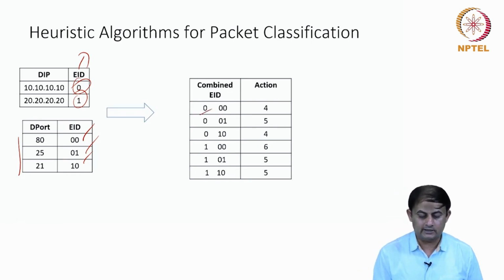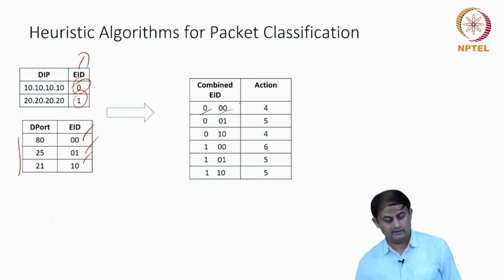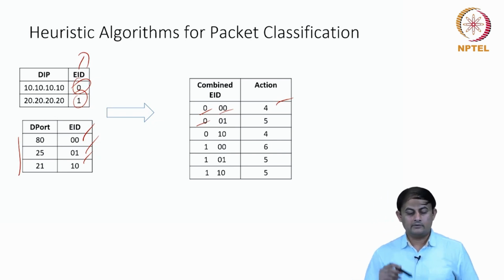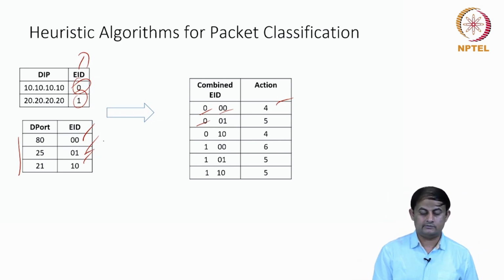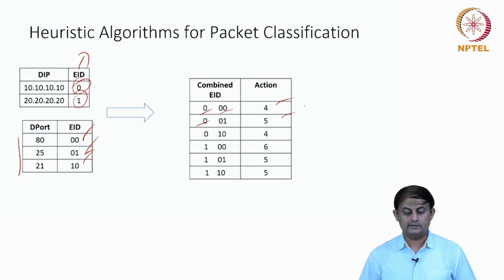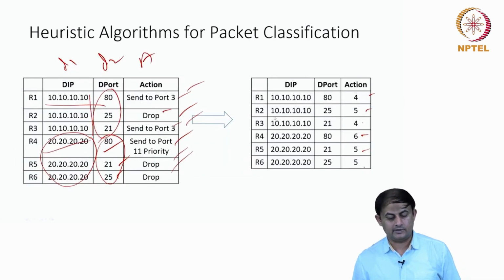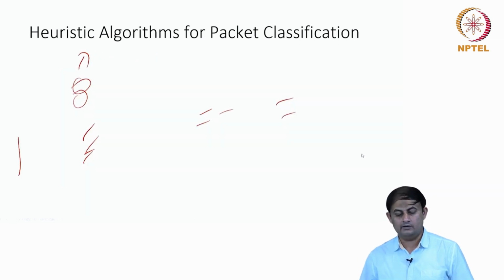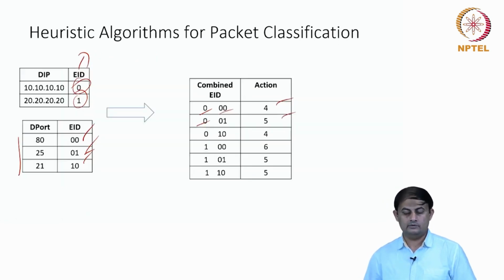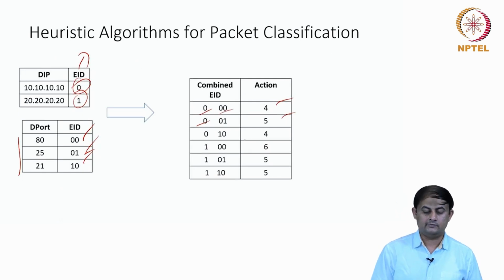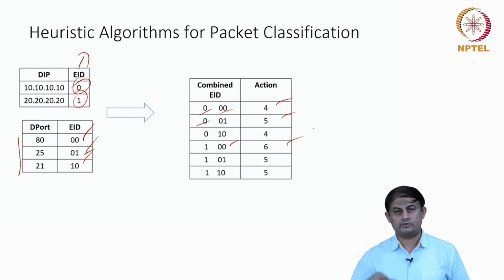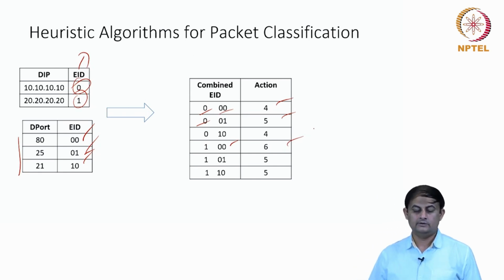Now I combine these 2 and build a table like this. When the first level is 0 and the second dimension is 00, I take the action 4. When the first level equivalent ID is 0 and the second level is 01, I take the action number 5. These are coming from the previous table, where we assigned the numbers 4, 5, 4, 6, 5, and using the same numbers I am now combining and labeling. When the first level label is 1 and the second level is 00, you take the action 6, and so forth. I am going to build the action table.